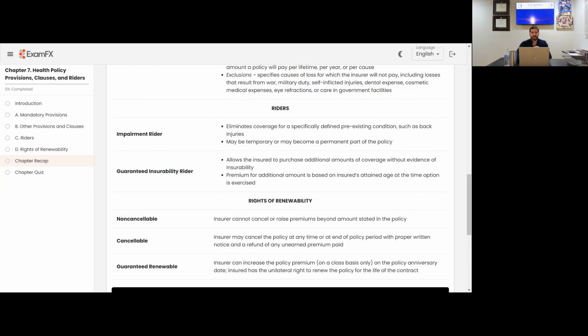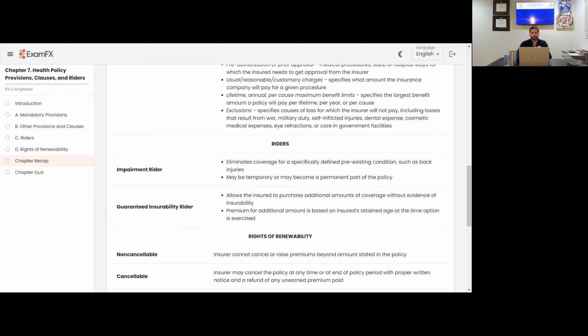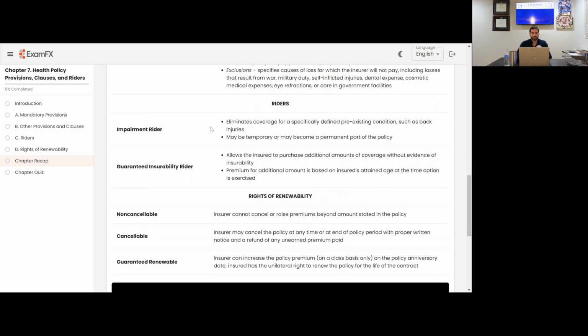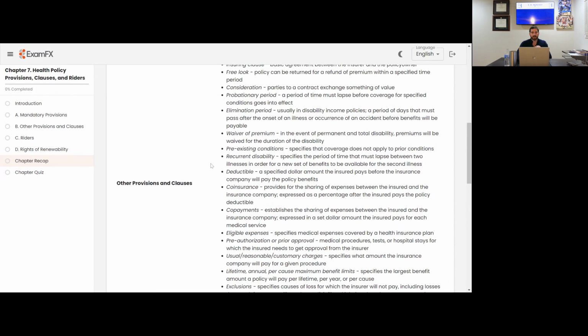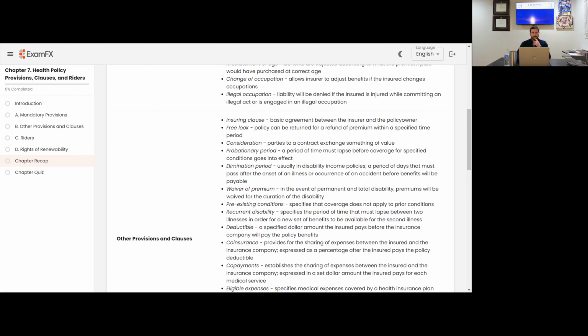Guys, this is going to wrap up the health policy provisions, clauses, and riders. Obviously, a lot of the policy provisions and a lot of the riders typically are going to overlap with life insurance, where you really want to look into what is different. It's kind of this impairment rider. That's going to be a little bit different for health insurance, the cancelable or non-cancelable aspects of renewability, and co-insurance, co-payments, deductibles, recurrent disability, pre-authorization for approval, and the different kinds of exclusions and whatnot. And obviously the lifetime, annual, per cause maximum benefits is something that you'll want to know.